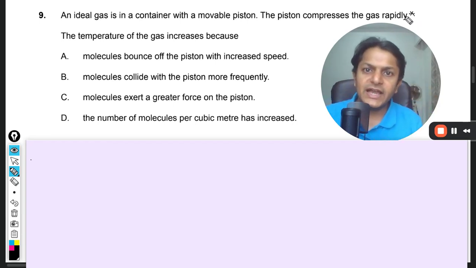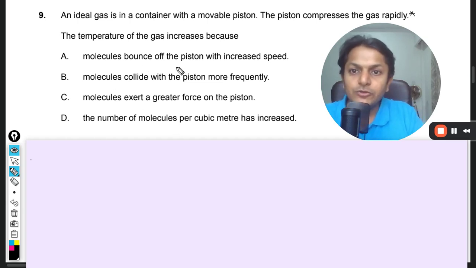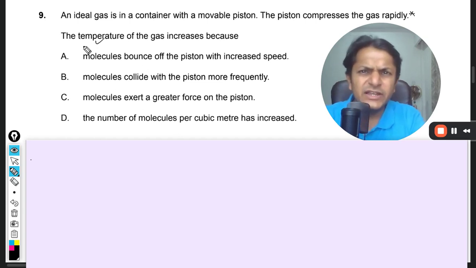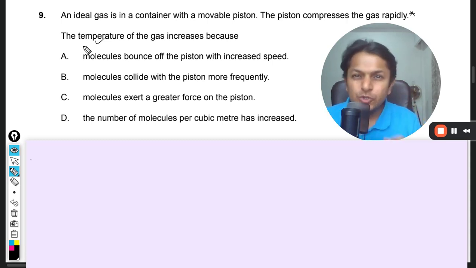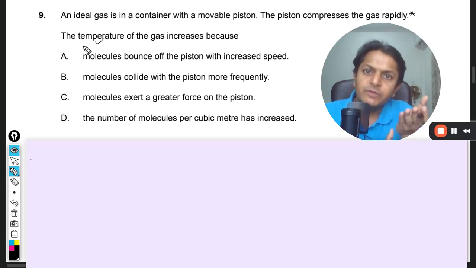The temperature of the gas increases. Why? The molecules bounce off. Of course, the temperature of the gas will increase. PV is equal to nRT, and you know what is happening in an adiabatic process, and what is happening in other processes. So when such a thing happens, it usually acts like an adiabatic process, by the way. So the temperature will be increasing there.